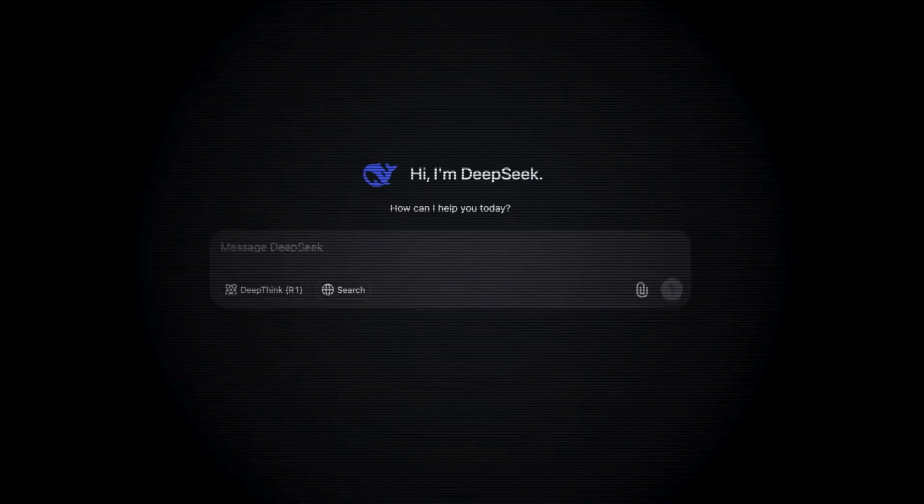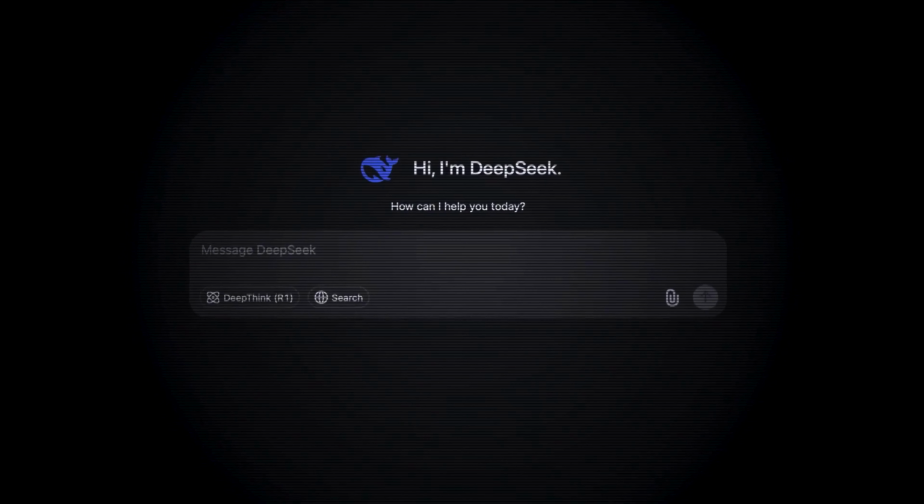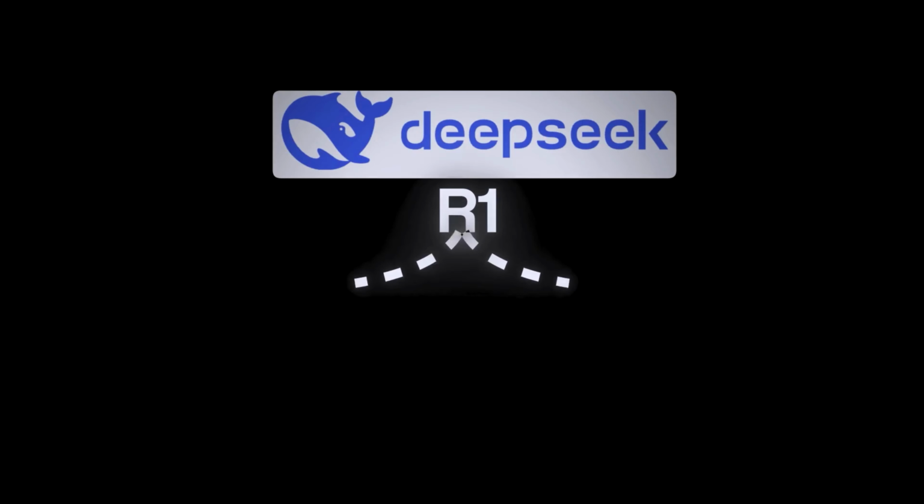We are witnessing a pivotal moment in AI history. DeepSeek isn't just another chatbot. It is showing us a glimpse of how AI can think and learn more like humans.